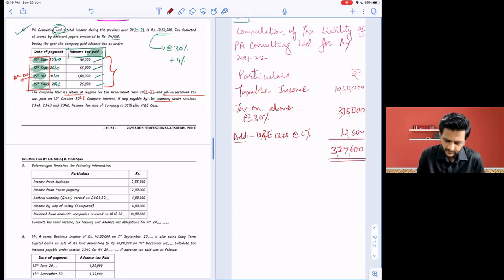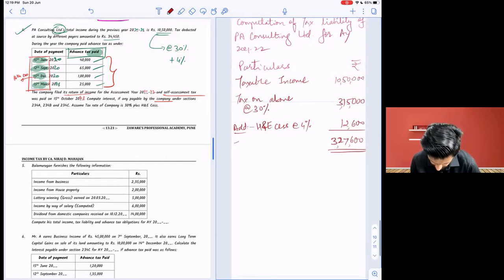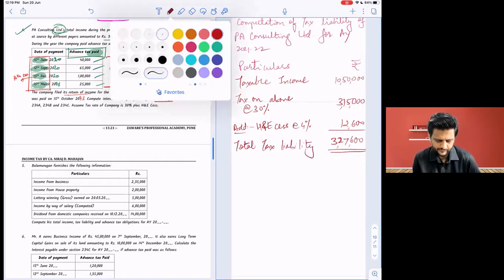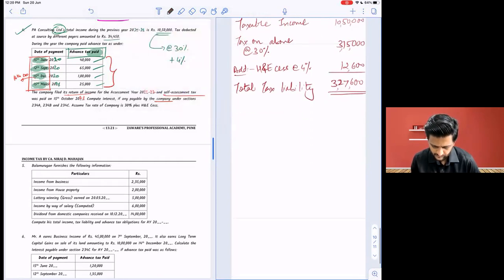Is there a TDS credit? Yes. I forgot that. So minus what? 34,450.